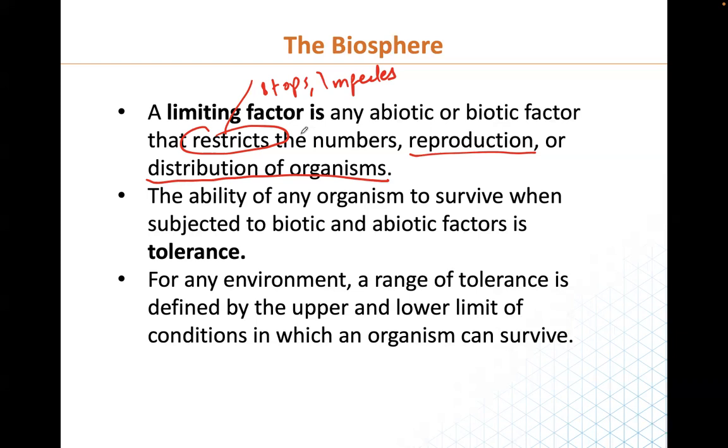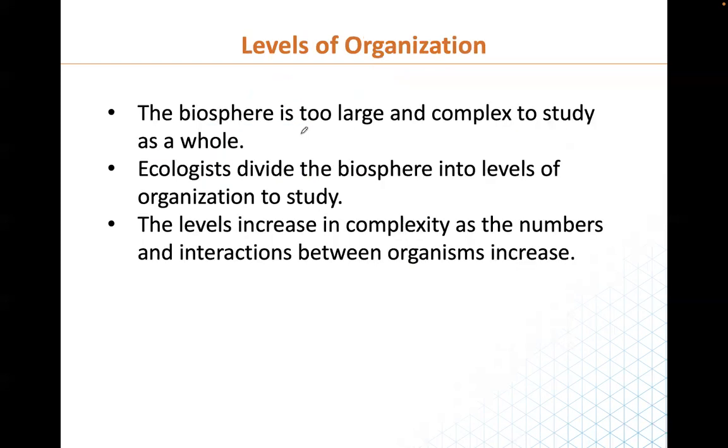Every organism has an upper and lower limit of condition. So to know whether an organism can tolerate, the condition has to be within that range. If it's less than that, we won't consider it. If it's higher than that, we won't consider it.